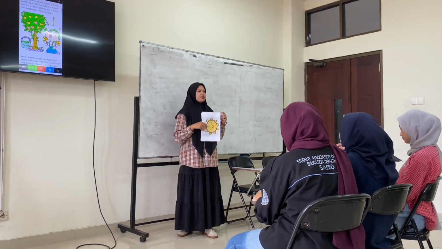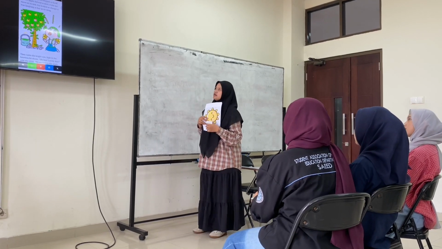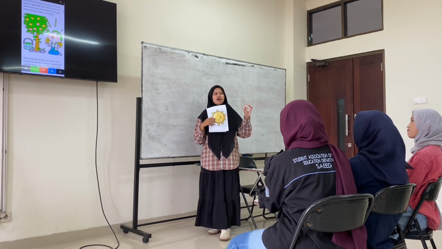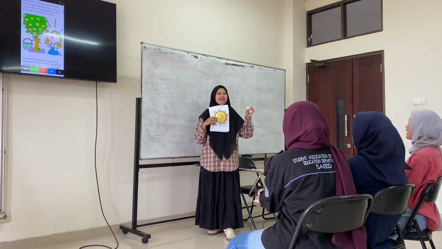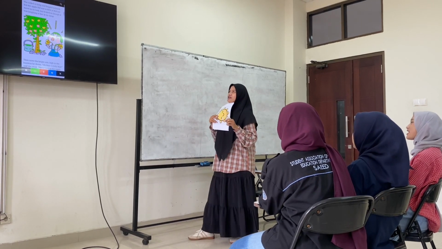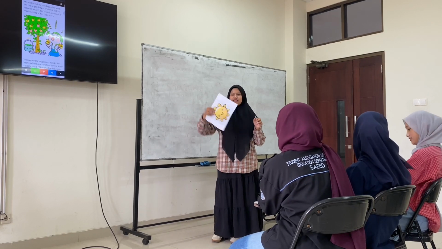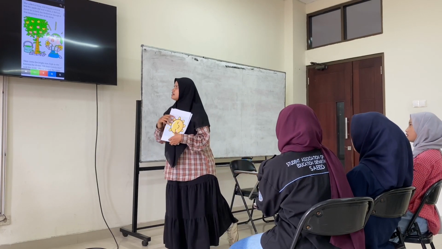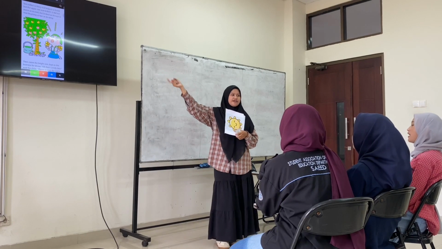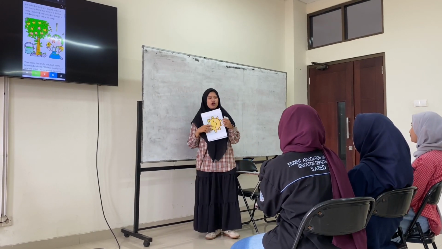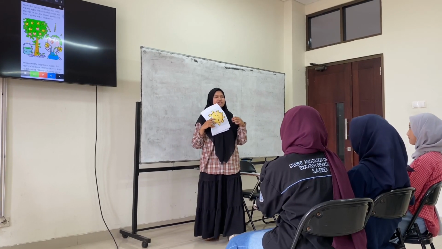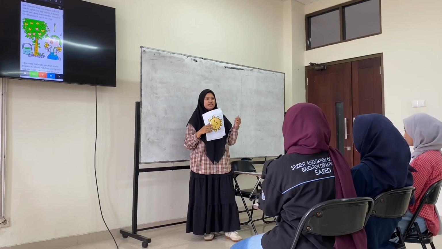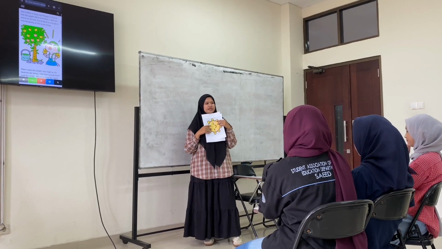Okay, so today we have learned about new vocabularies through storytelling. What is the title of the story today? The Sleeping Apple. Okay, so the color of apple is red, and then the color of the sun, yellow, and then the color of the tree, green and brown. Okay, so I hope you can remember this new vocabulary and then apply it to your daily life.